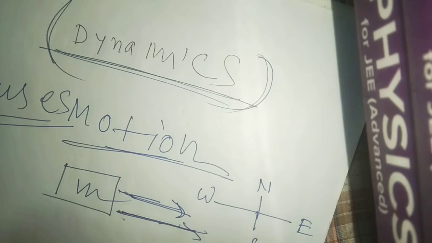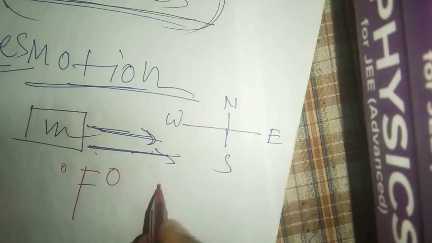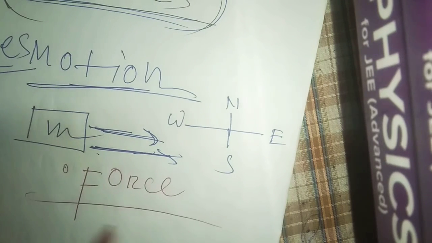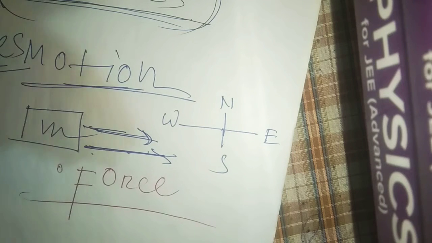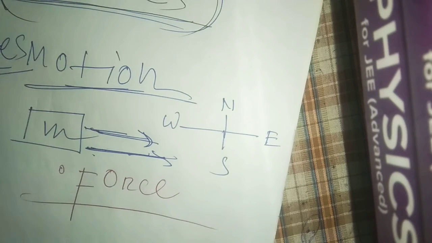Now there is a term called force. Because of force, this object is in motion. If an object is moving, the cause behind it is force. So basically we discuss force in dynamics.